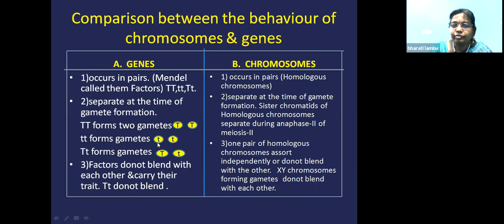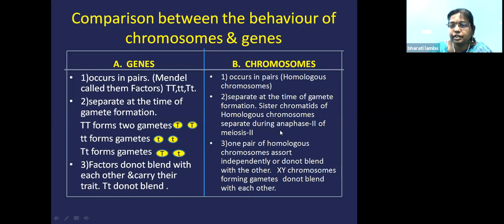But if you take a hybrid of tallness and dwarfness, you can see capital T is going to one gamete, small t is going to another gamete. That means the alleles are separating independently without mixing or blending during the gamete formation. So chromosomes will also separate during the gamete formation. The sister chromatids of the homologous chromosome will separate during anaphase 2.